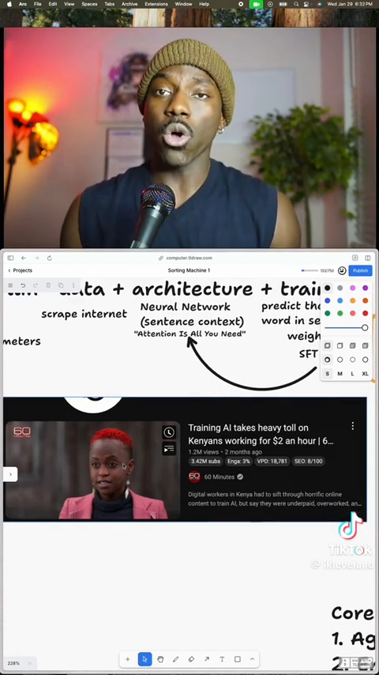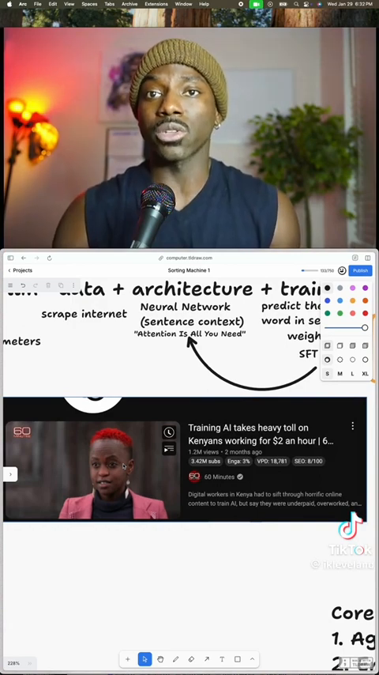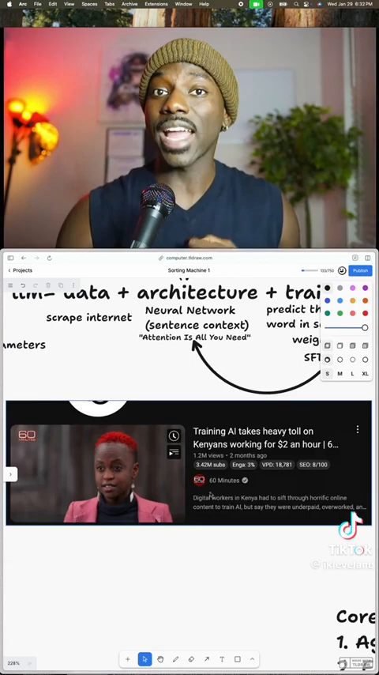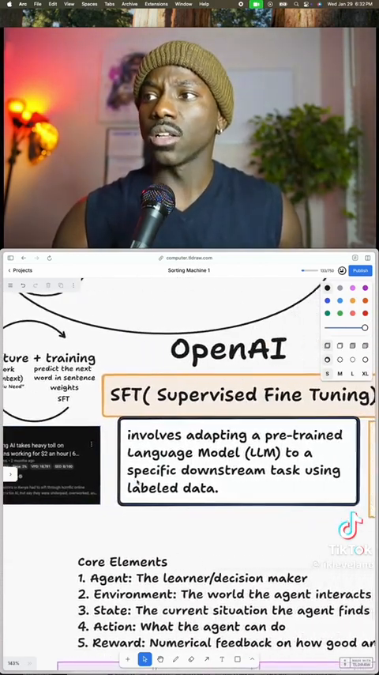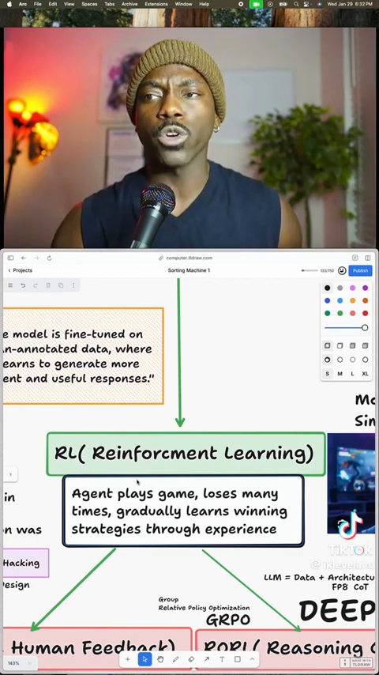Now, O1 and O3 more than likely use reinforcement learning, but we don't know that because those models are closed source. We do know for sure that OpenAI was using SFT. Meanwhile, Deepseek was using reinforcement learning. Let's break down what reinforcement learning is.